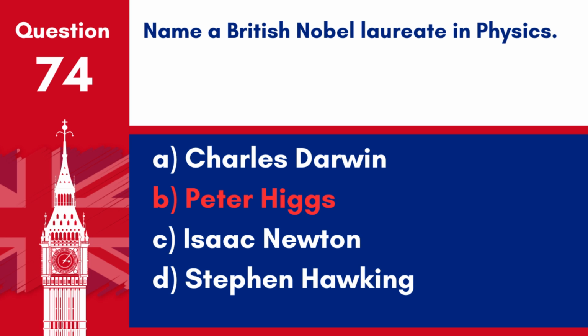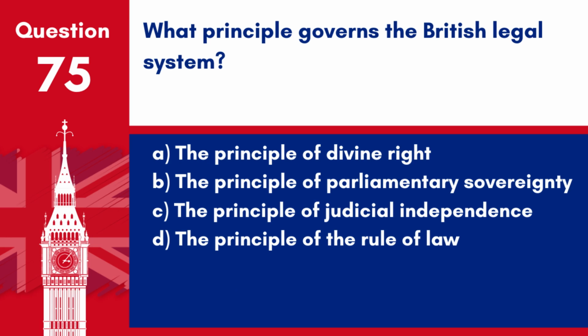Question 75. What principle governs the British legal system? A. The principle of divine right. B. The principle of parliamentary sovereignty. C. The principle of judicial independence. D. The principle of the rule of law.